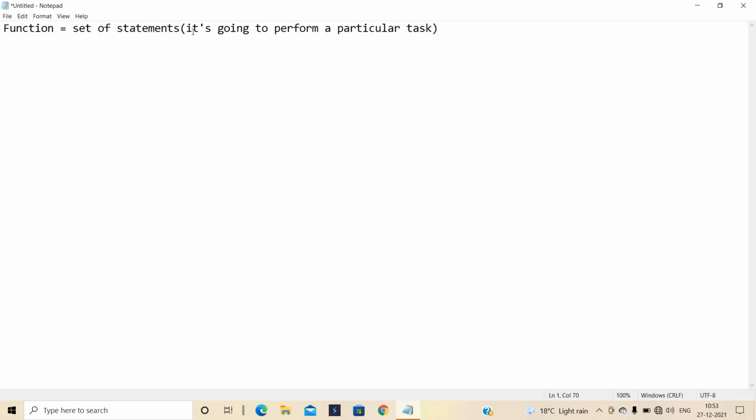Let's come to the terminology. In the C programming language, the set of statements or task is called a function. Whereas in Python or Java, the same set of statements is called a method. The whole structure is the same, but the terminology changes based on the programming language.